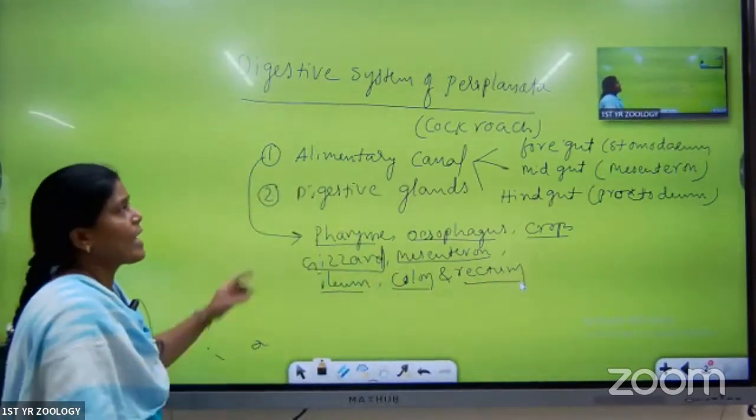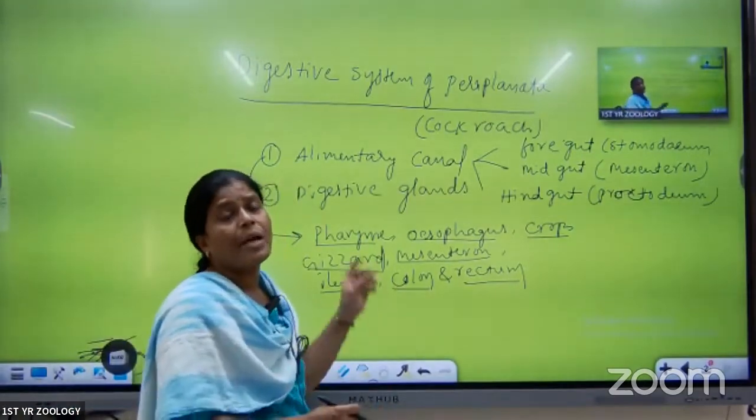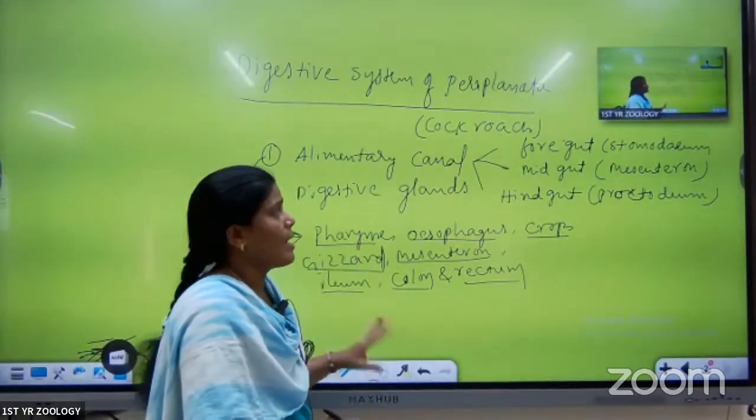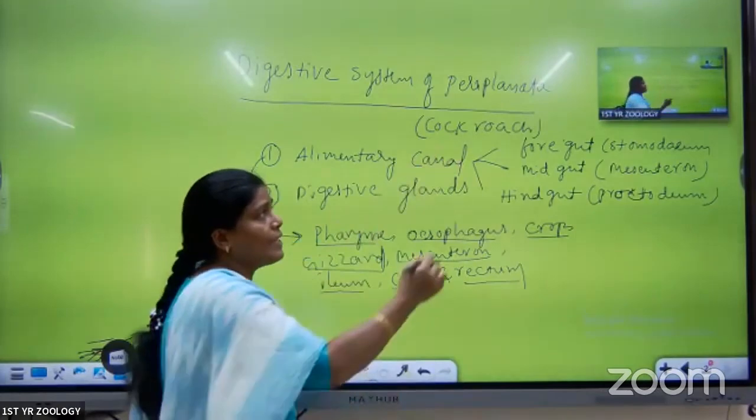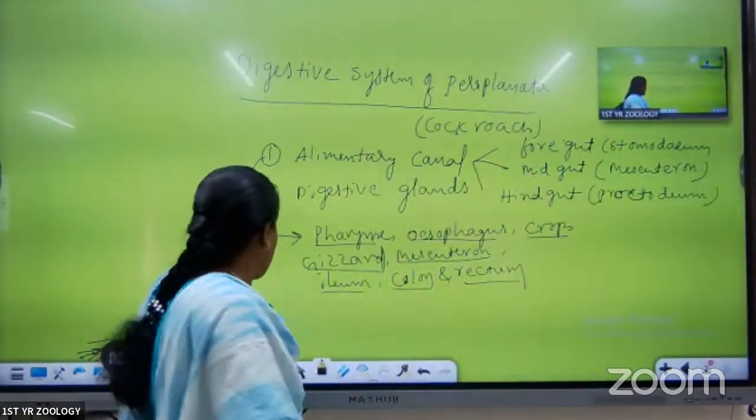Here, this is about the alimentary canal. Alimentary canal is a tube-like structure. It starts with the mouth and ends with the anus. For our convenience, we divided it into three parts: foregut, midgut, and hindgut. Clear? Now